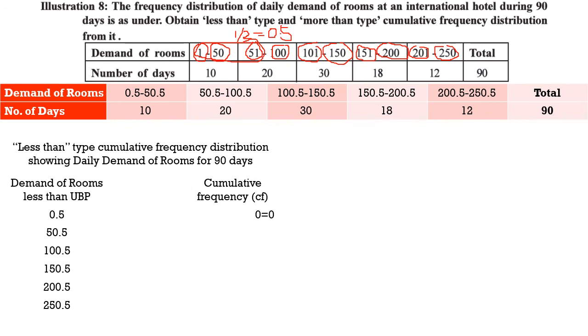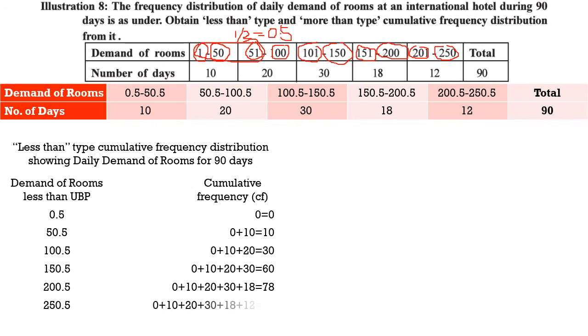The frequency for the first class will be 0 plus 10, that is 10. Then for the second class, 10 plus 20, that is 30. Then the third class, 10, 20 and 30, that is 60. Then the fourth class, 10, 20, 30 and 18, that is 78. And the last class, 10, 20, 30, 18 and 12, that is 90. So this is the less than type cumulative frequency for the given demand of rooms.